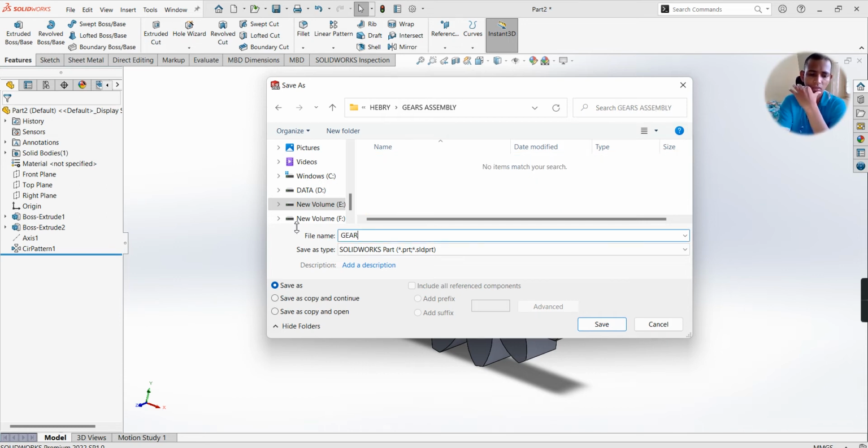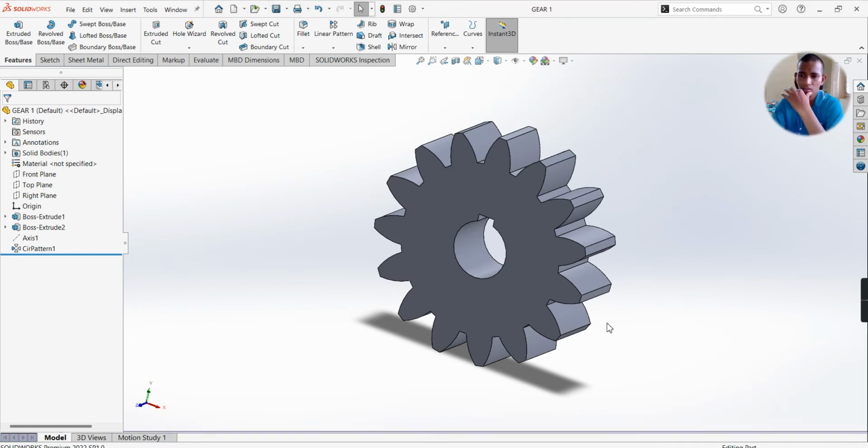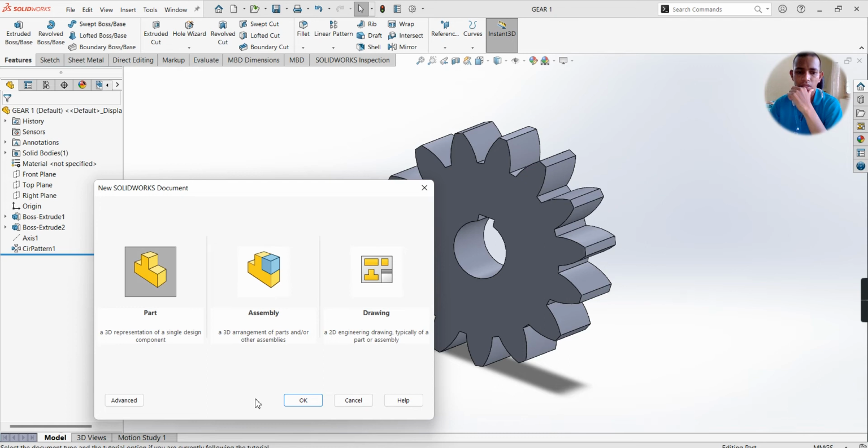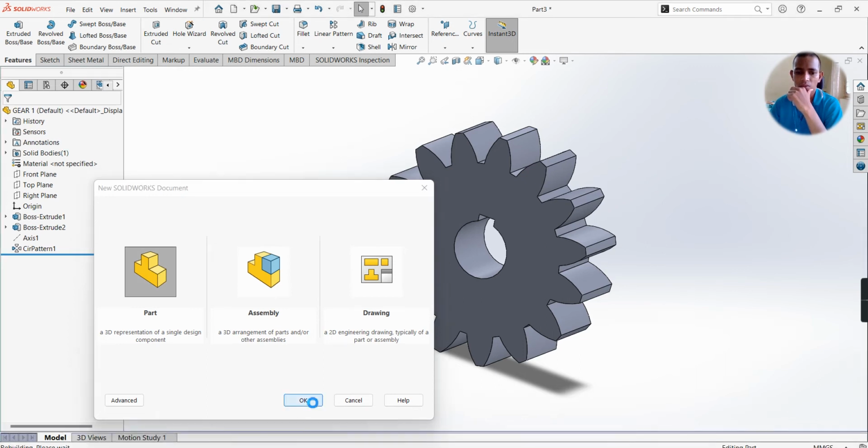This is gear 1. We have to design one more gear. If you have not understood this gear, I will design one more gear now. Please go through it. It will have slightly different dimensions, but the procedure will be the same. File, new, select part file, select OK.